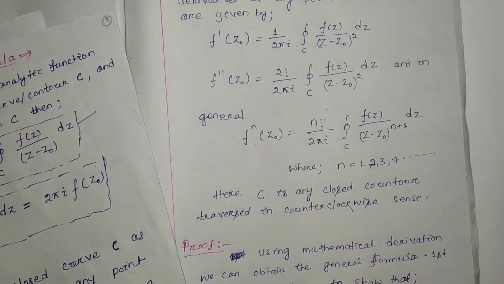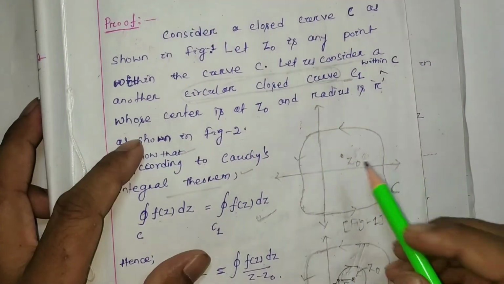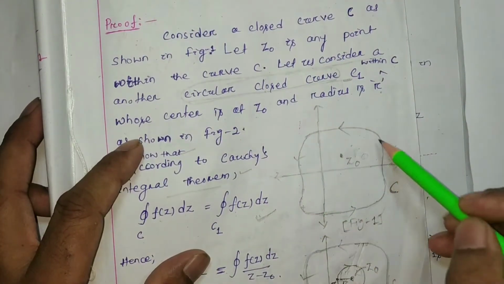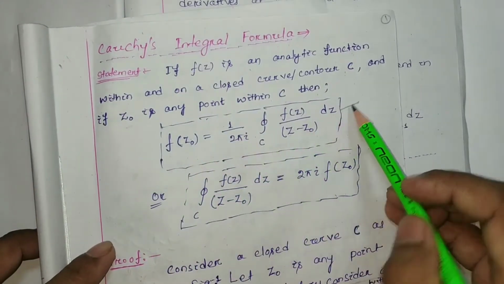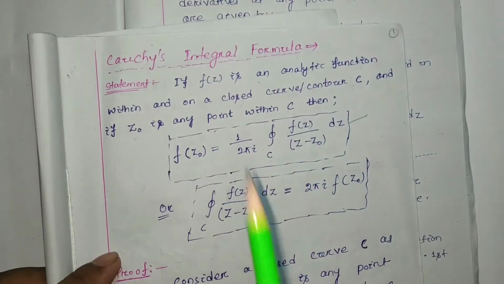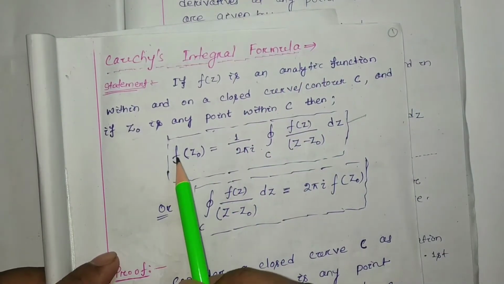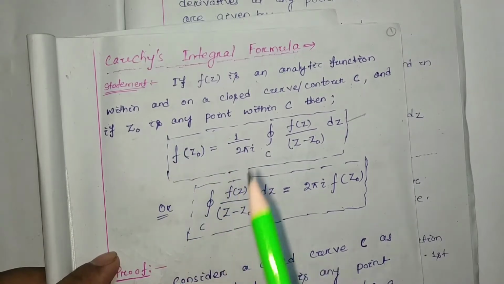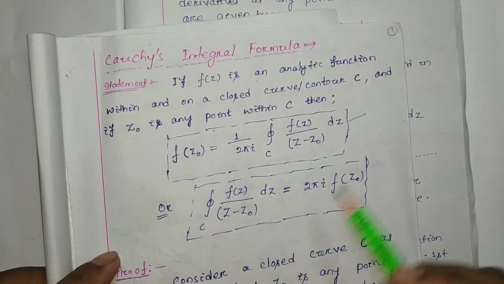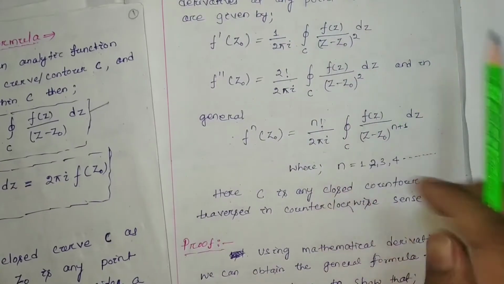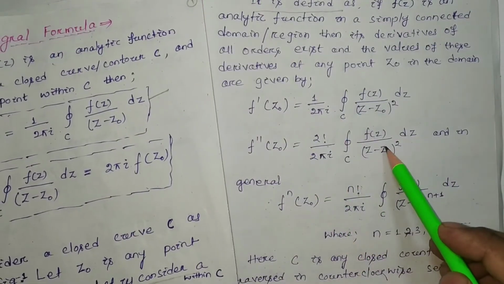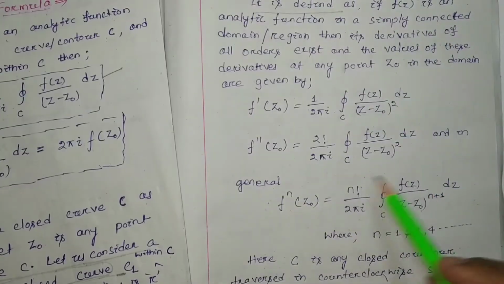Okay, that means if f(z) is analytic inside this closed curve C, then at a point z0 we can find f(z0), that is Cauchy's integral formula, and also we can find its derivatives. That means f'(z0) can also exist. The first derivative will be this much, the second derivative will be this much, and the nth derivative will be this much. That we are going to prove.